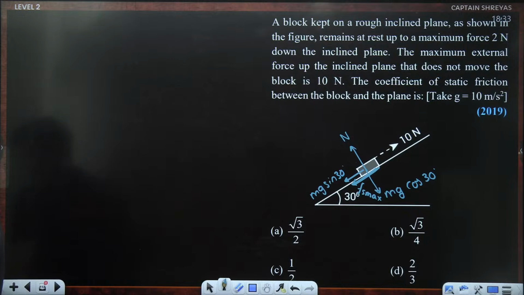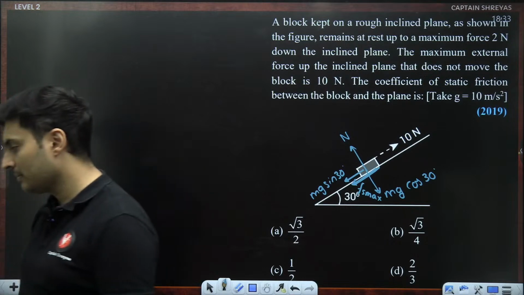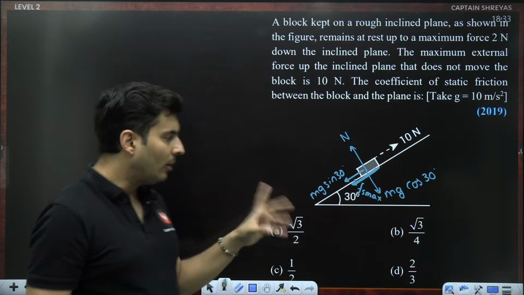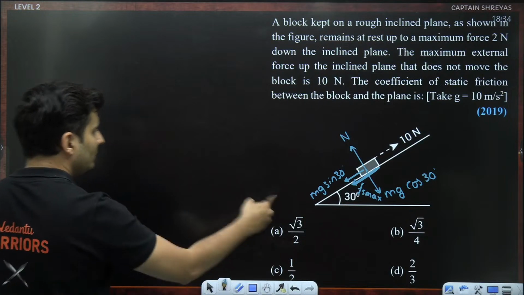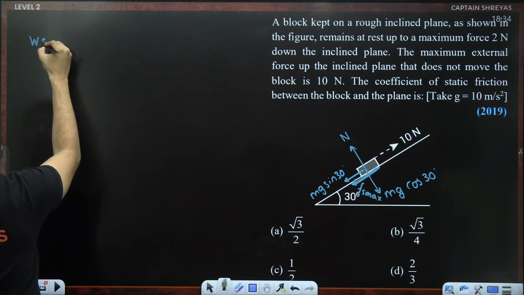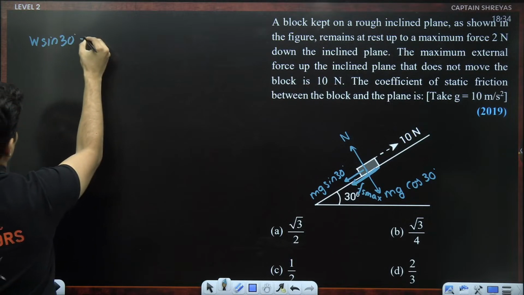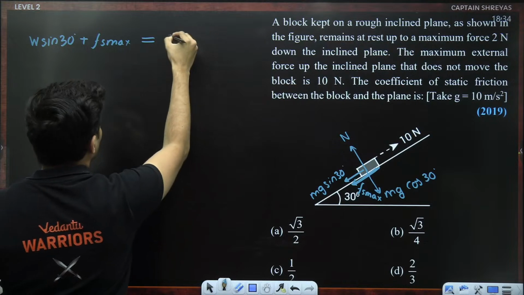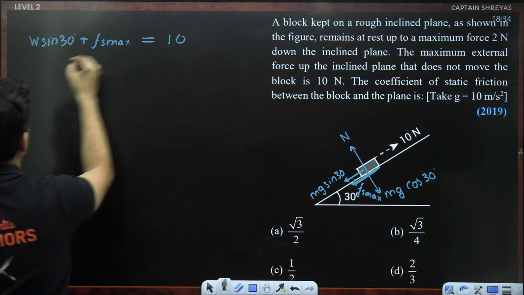Did you understand why Fs max is down? Because it wants to slide up. Friction always opposes the relative tendency. So it wants to slide up, so friction will oppose that. So in this scenario, the weight's sin 30 component, additional to the Fs max, is balancing the 10 Newton.